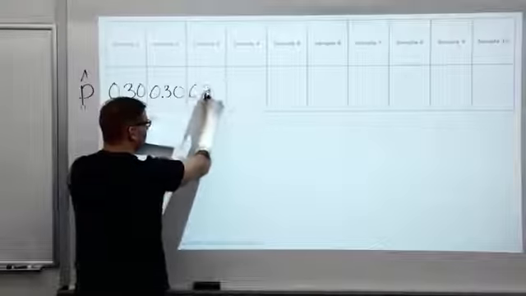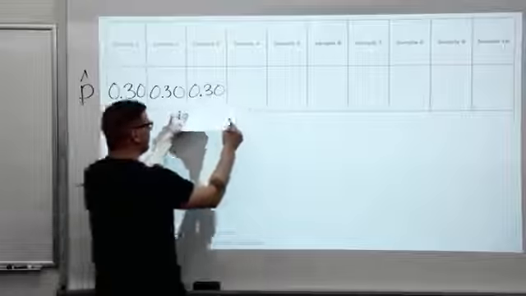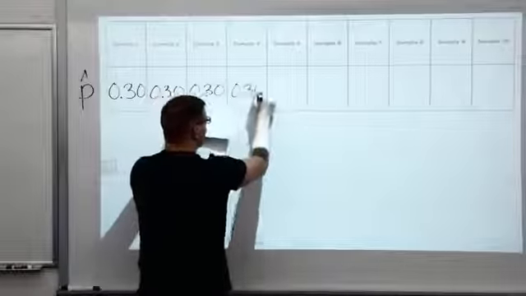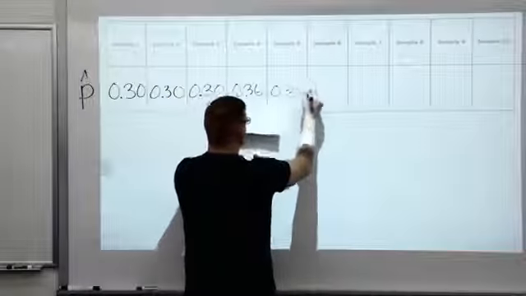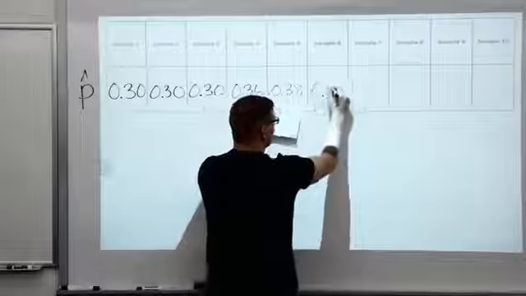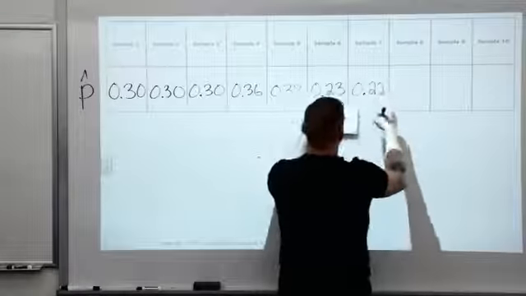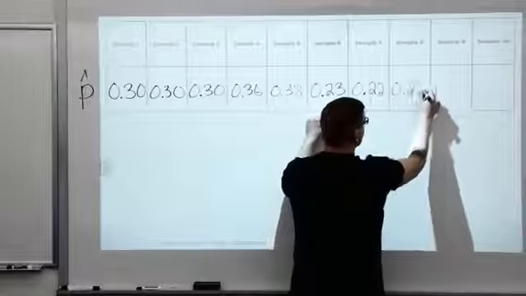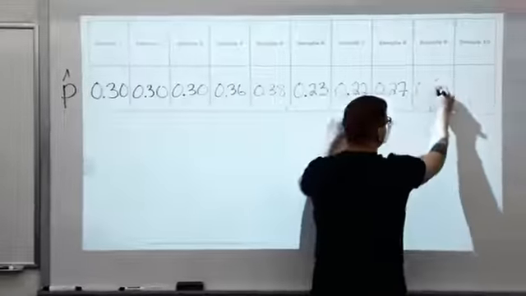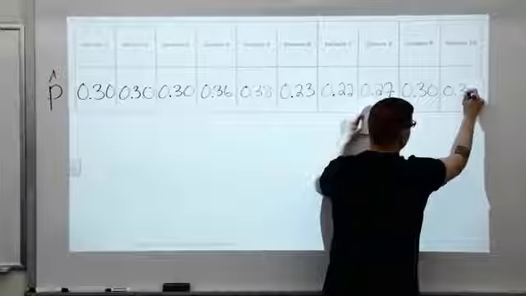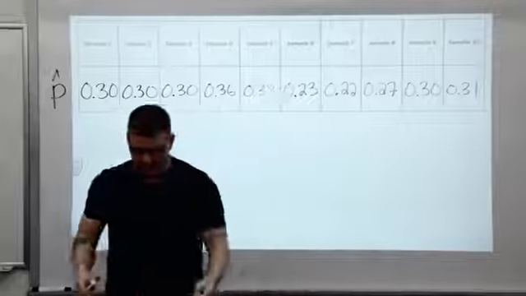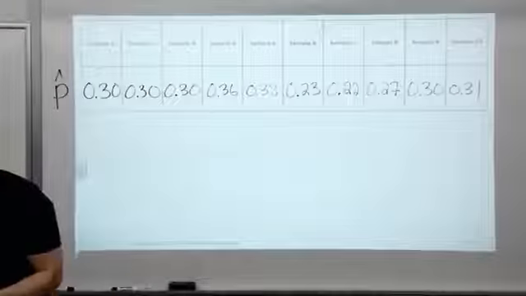Remember, we started to wonder about our box of beads there. 30, 30, 30. 36, 38. And then I don't know where the greens went, but 23. Sample 7 was 22%. 27%. 30%, and then 0.31, 31%. Okay.